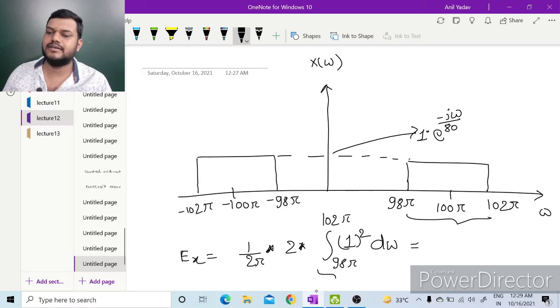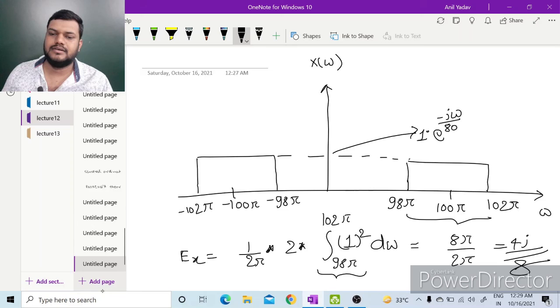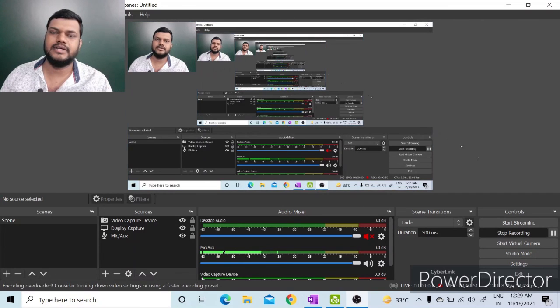This integration will be 4 pi, so it will be 8 pi by 2 pi. So the answer, the energy, will be 4 joule. So let us stop this module here. Thank you.